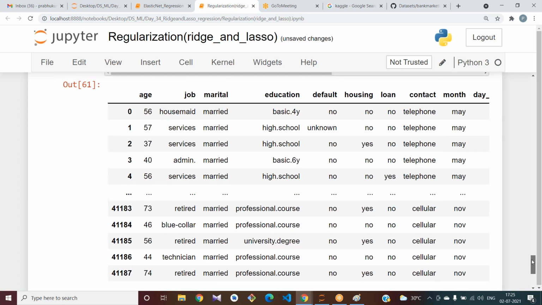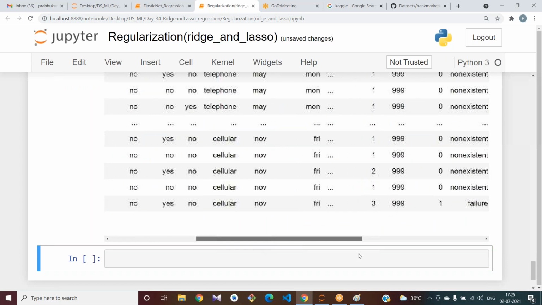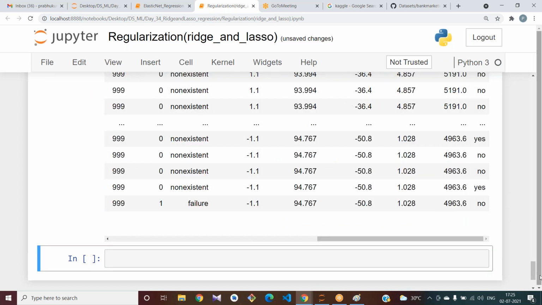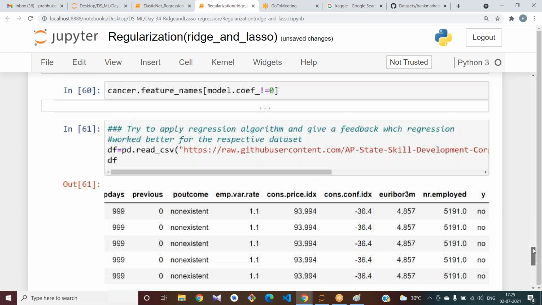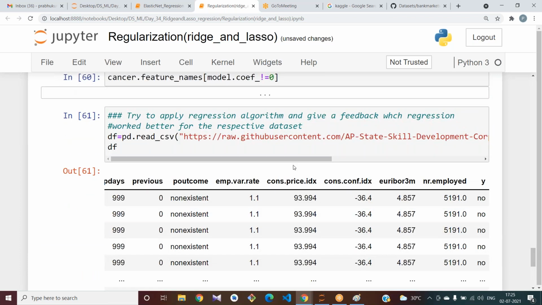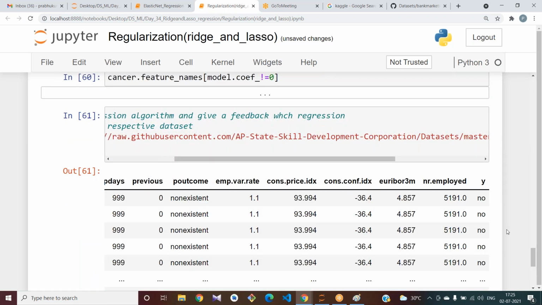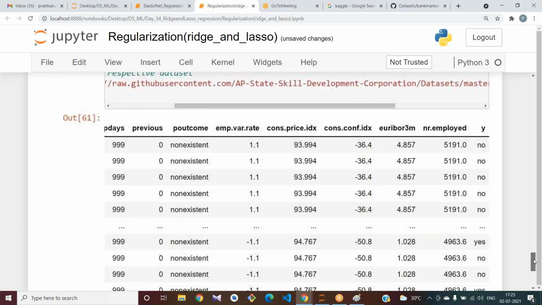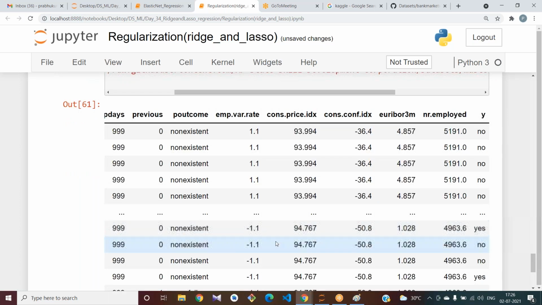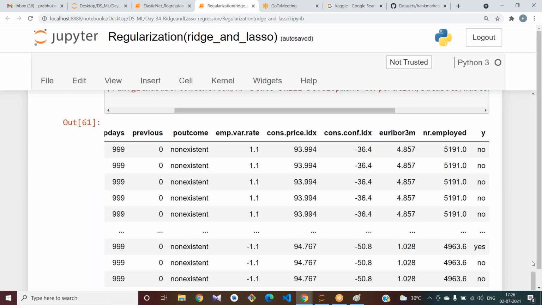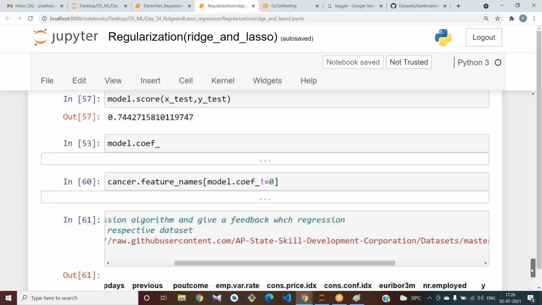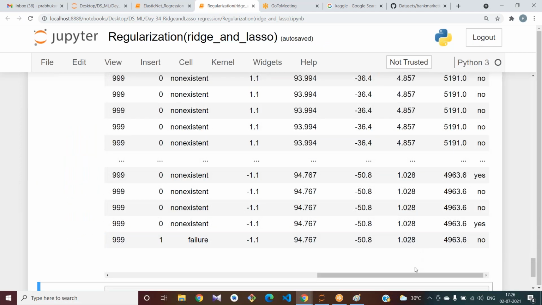Please remember. And it's your choice to pick your target variable here. Which value are you taking as the target variable? Please tell me.